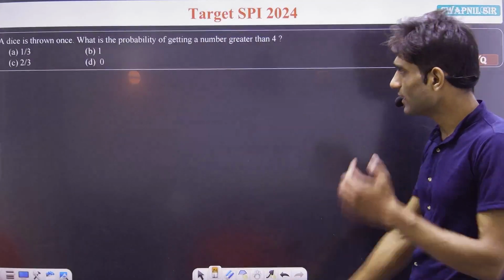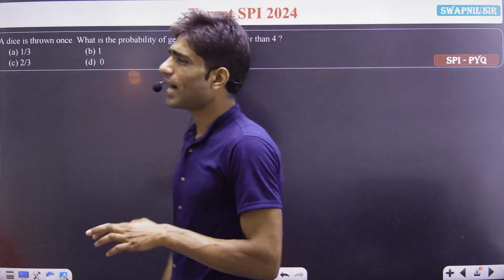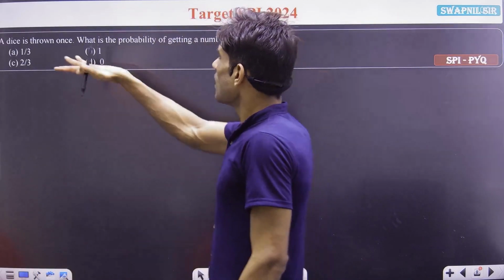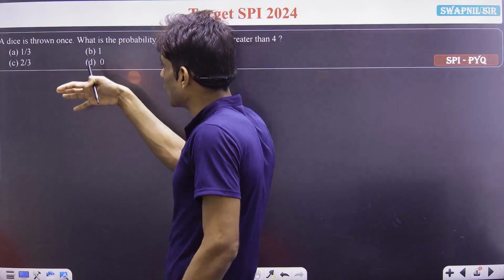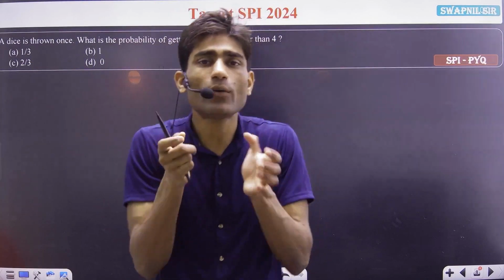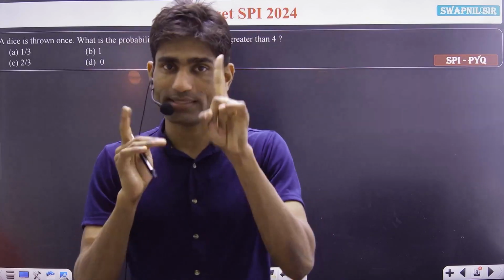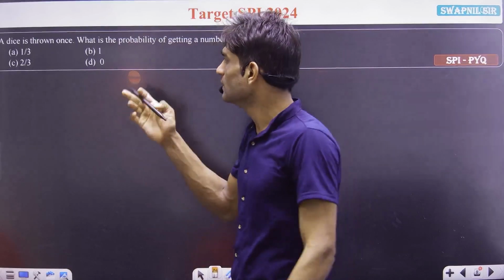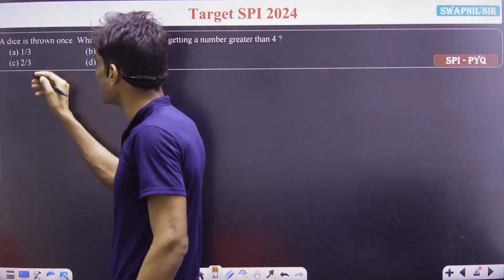I already explained here. I added 2 or 3 to 4 questions. My first question says that a dice is thrown once. That means we are given a dice, and it is thrown at once. Then let me write the probable outcomes.